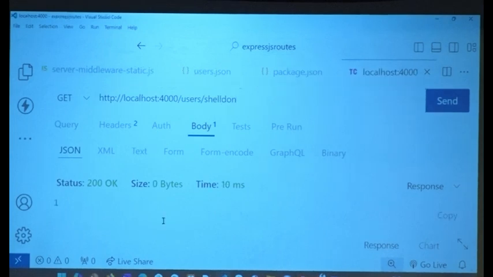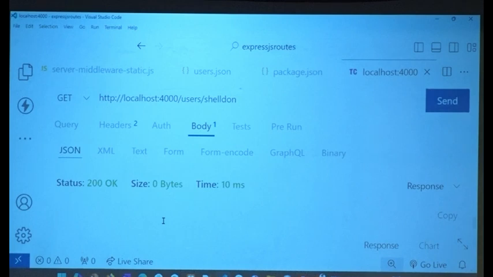It says 200 okay, but did not return anything. Why did it not return anything? Now I think it's worth putting in 1 minute on this one. There are a couple of things that we can learn from this. What are those things?